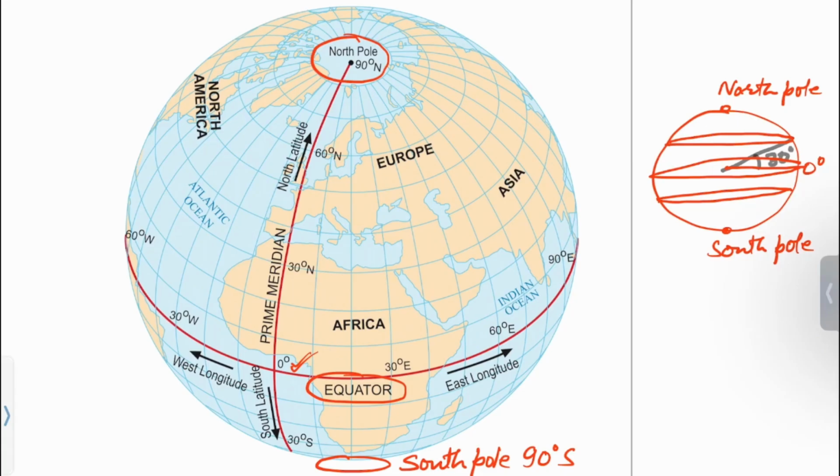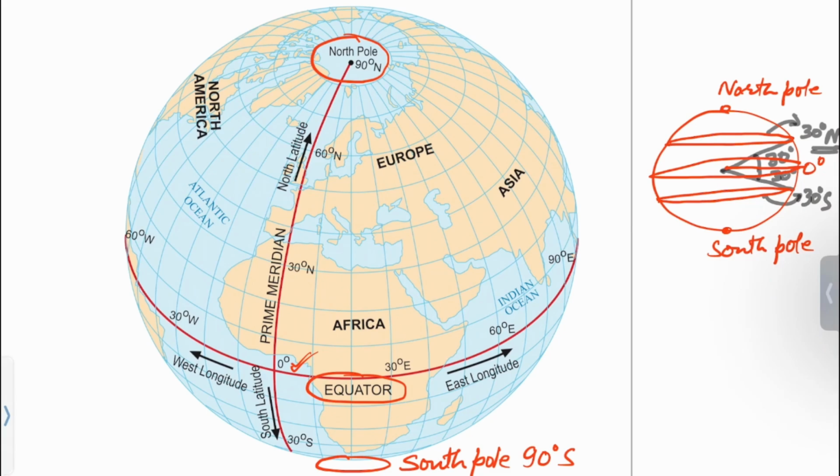Suppose this makes 30°, then this latitude is said as 30° north and N stands for north. Similarly, if the latitude in the southern side of equator makes 30°, then it is called 30° south.